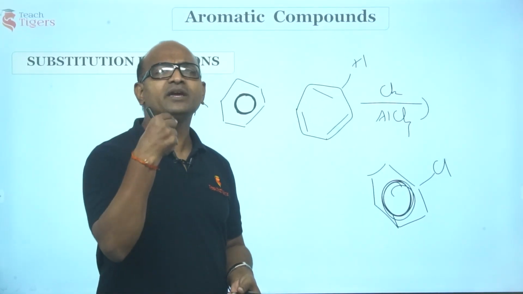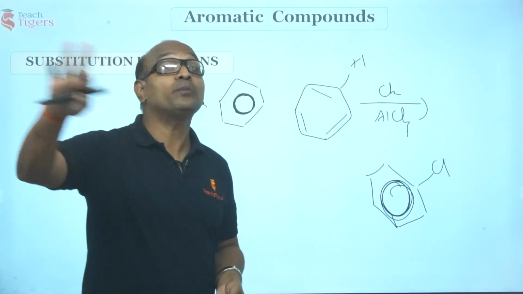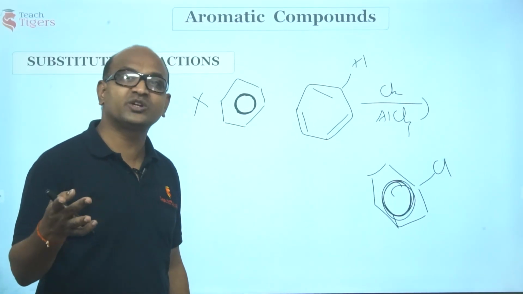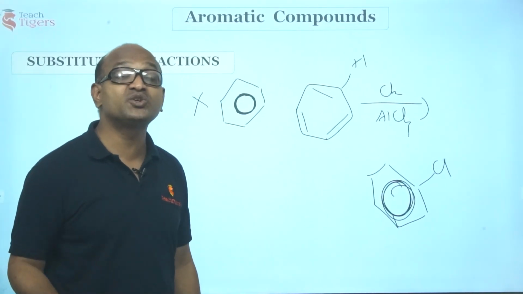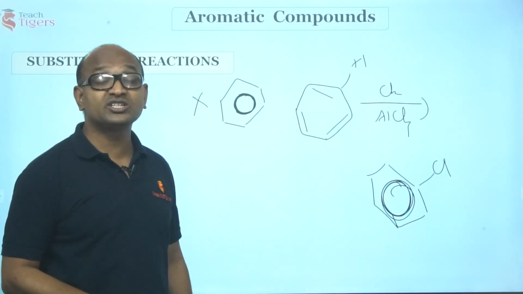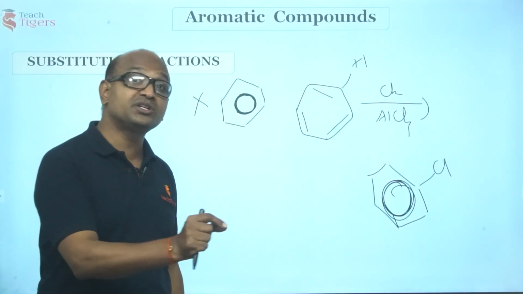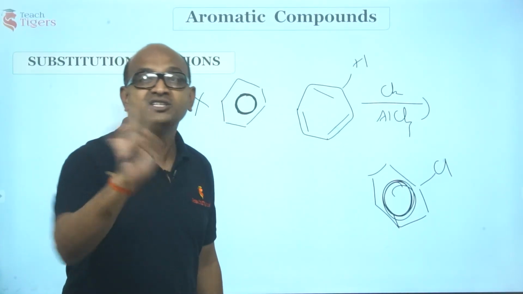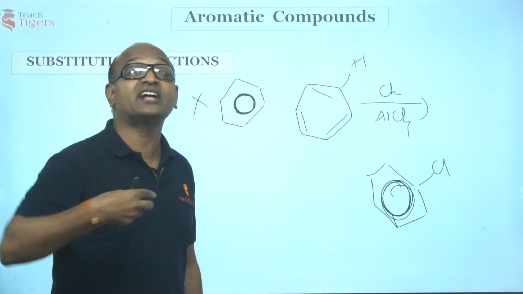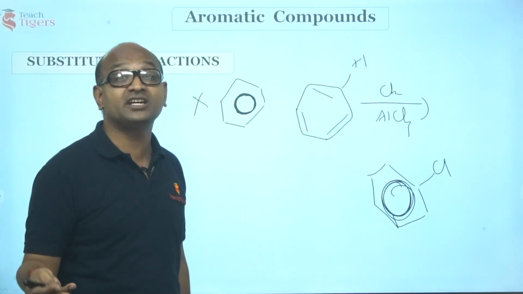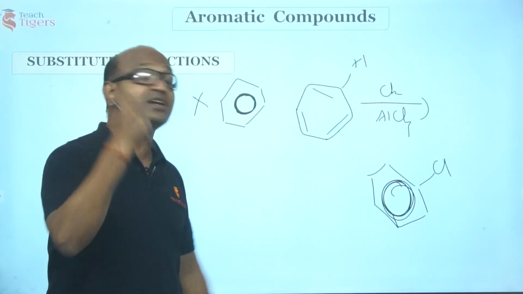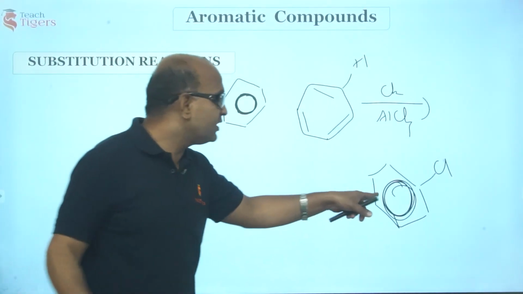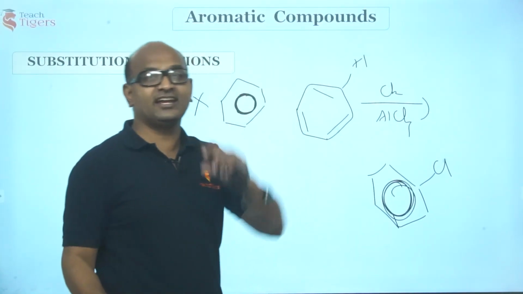This peculiar behavior, we call it aromatic substitution. Aromatic compounds are unsaturated, but they undergo substitution. What is so good about this substitution? In this substitution reaction, the benzene ring is still retained. Benzene cannot undergo chemical reaction by sacrificing its aromaticity. The very stability of an aromatic compound is because of this ring. So it undergoes reactions where its ring is retained.